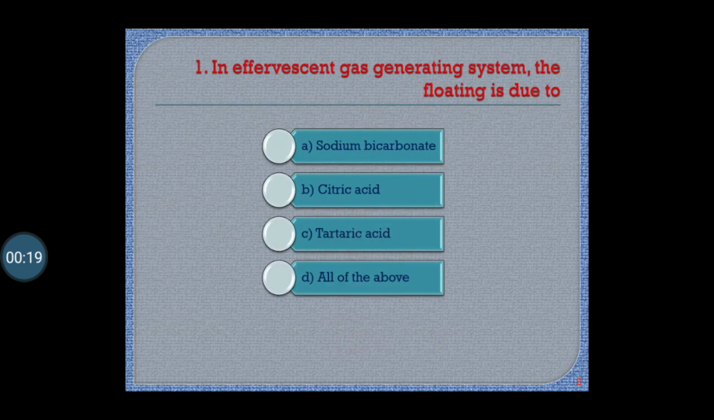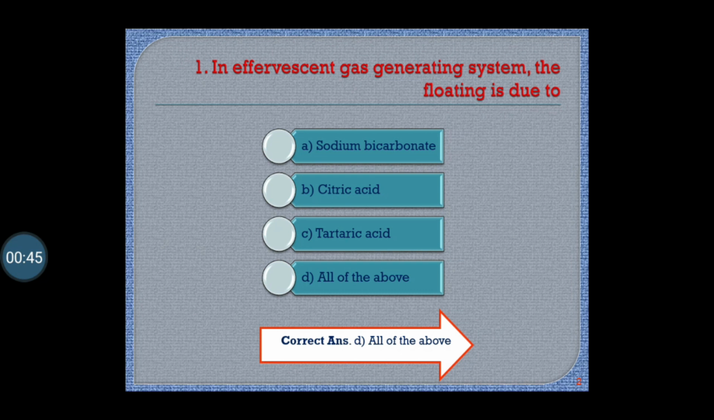First question is, in effervescent gas generating system, the floating is due to: option A sodium bicarbonate, option B citric acid, option C tartaric acid, option D all of the above. The correct answer is option D, all of the above: sodium bicarbonate, citric acid or tartaric acid.